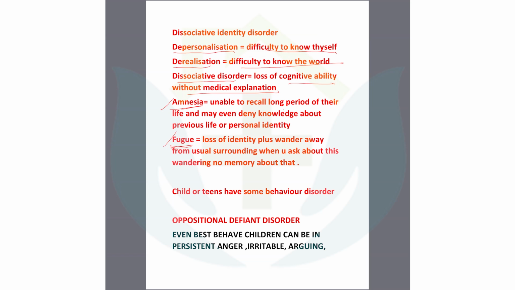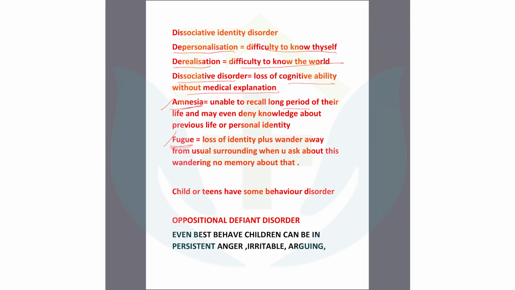Unable to recall long periods of memories. You know the short-term memories. We all know the short-term memory. Do you know the long-term memories, like from your school or your previous time? Yes, something you can tell. But in some diseases, there are certain things that happen, and anterograde or retrograde amnesia will be present.